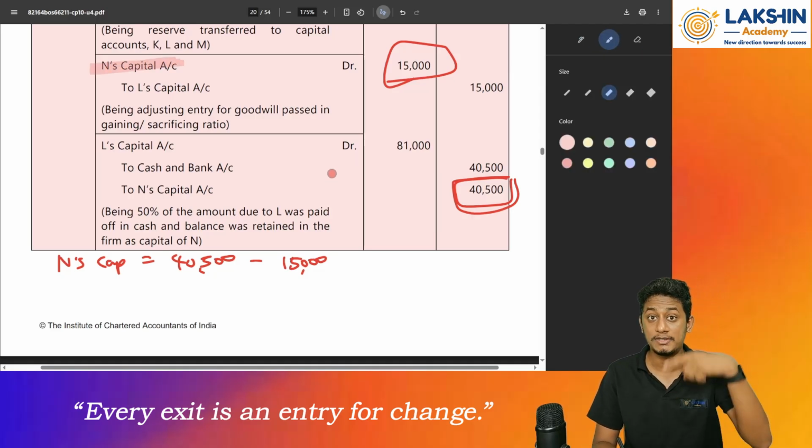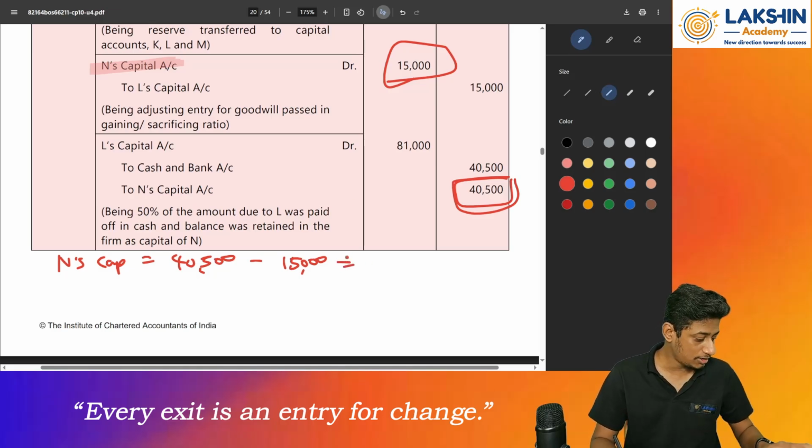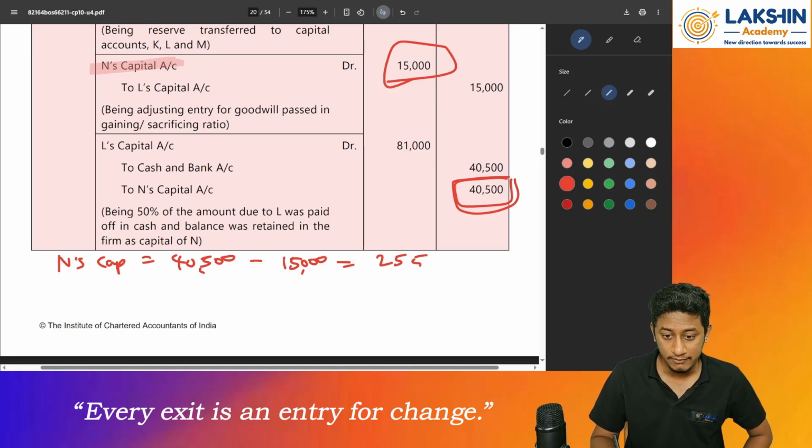N's capital account has been debited. So whenever any capital account is debited, it will reduce the value of capital. So minus this. Now the new value will be how much? 40,500 minus 15,000 equals 25,500.